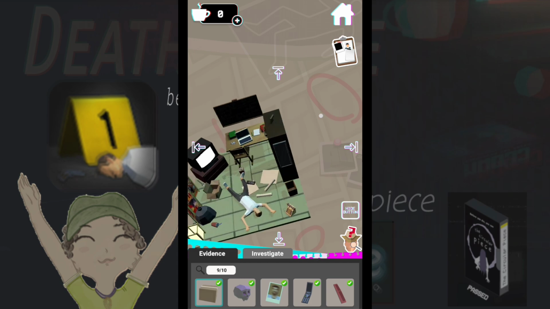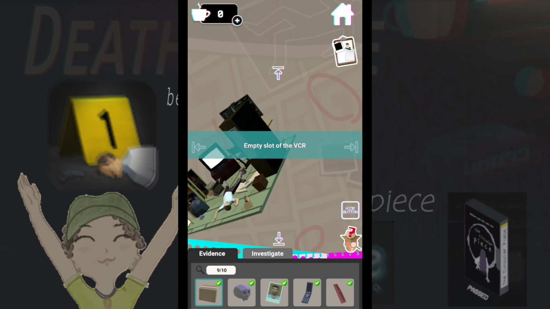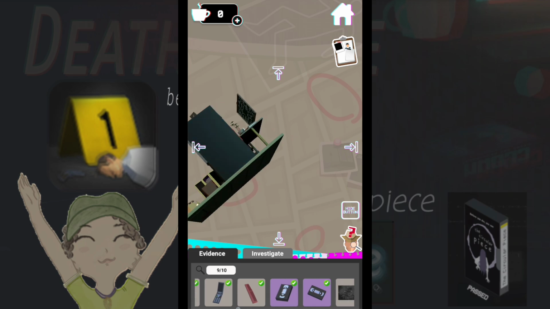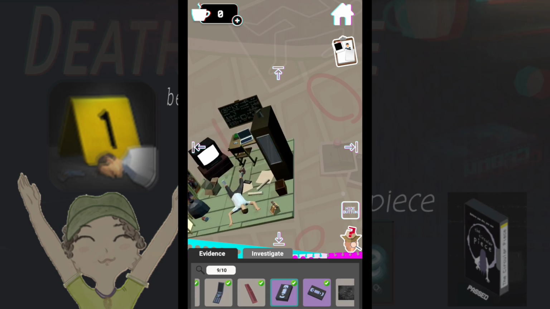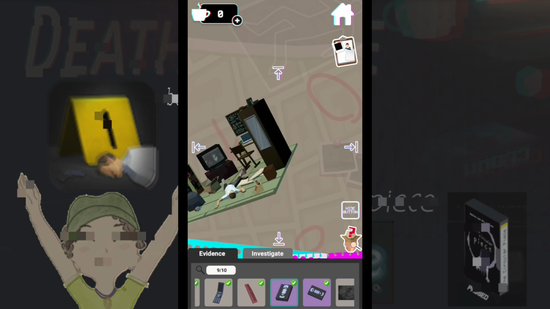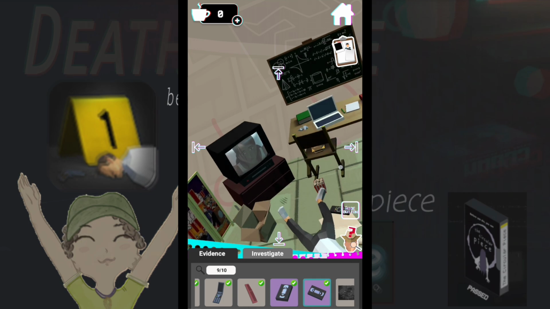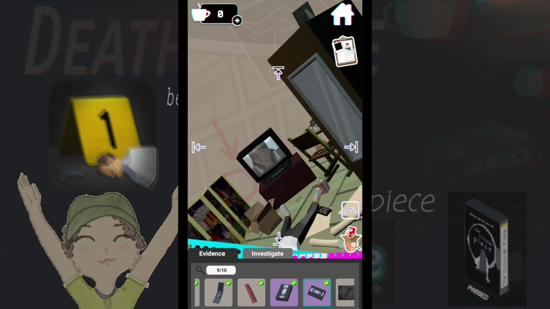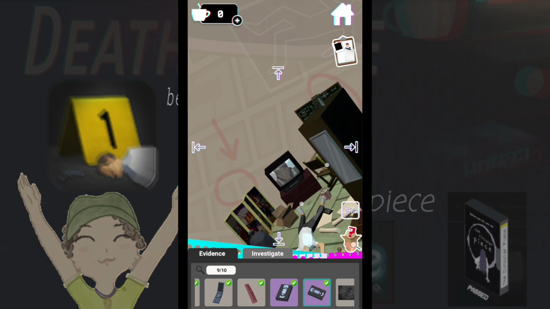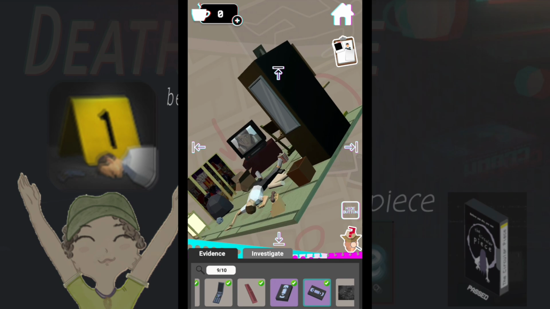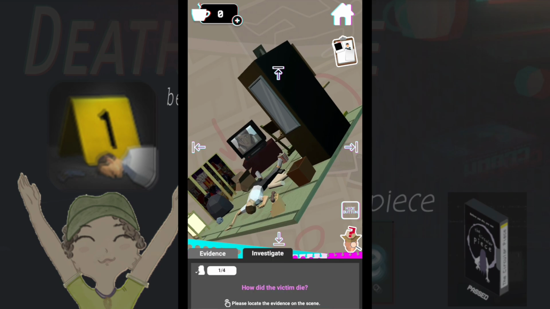Don't prank me. Empty slot of the VCR. The copy tape has our supernatural. Well drawn. Looks creepy. Wife tape, she looks sad. I just realized, isn't the victim lying on his front? The cause of death, probably tape A, got him.